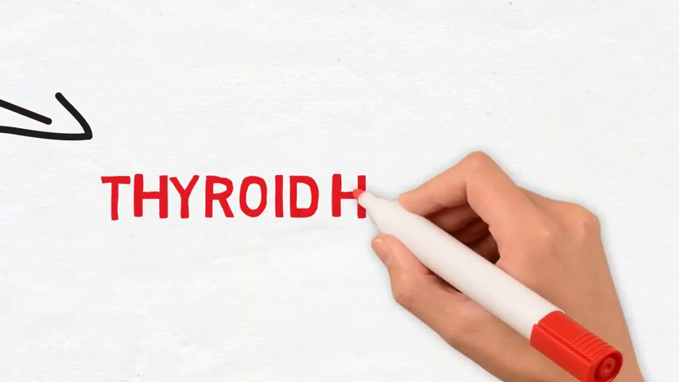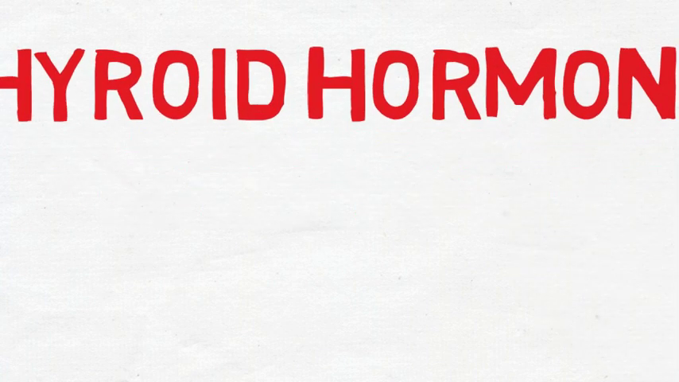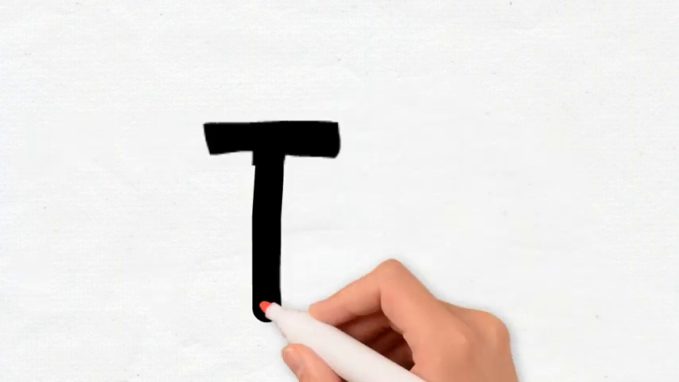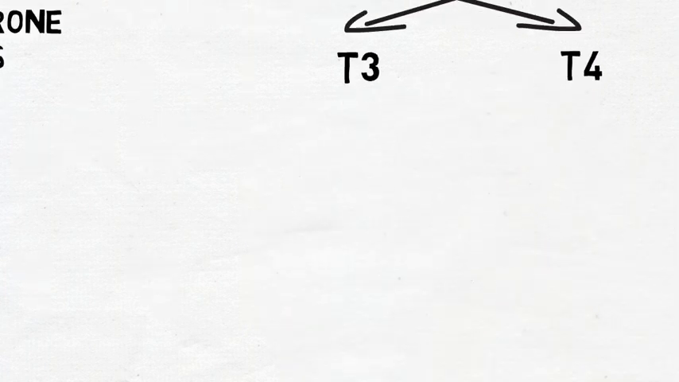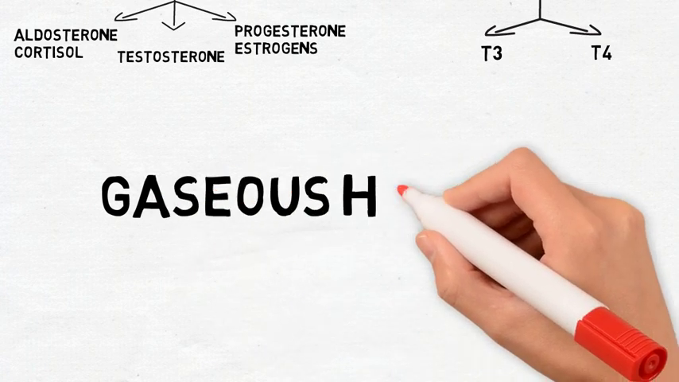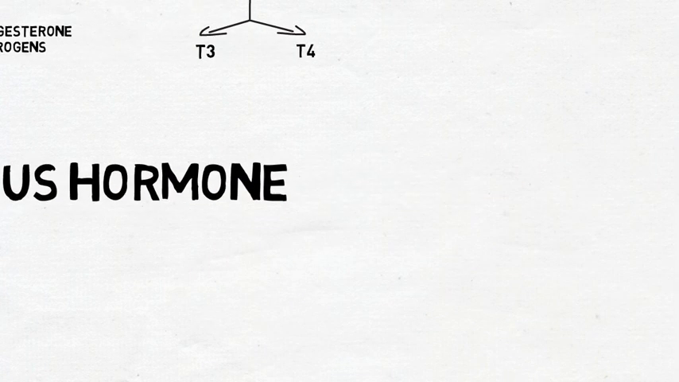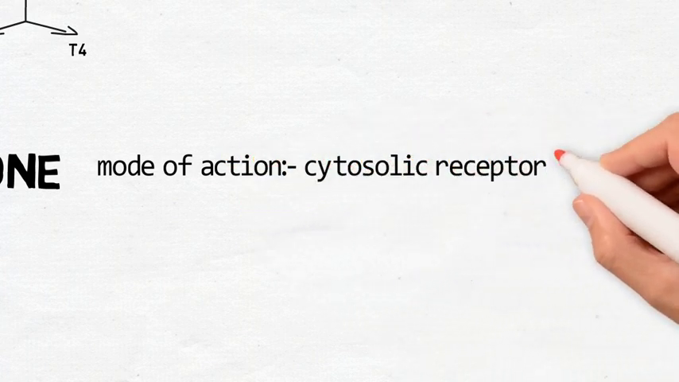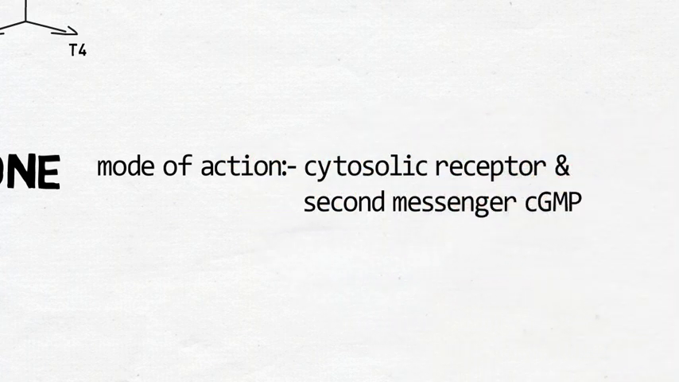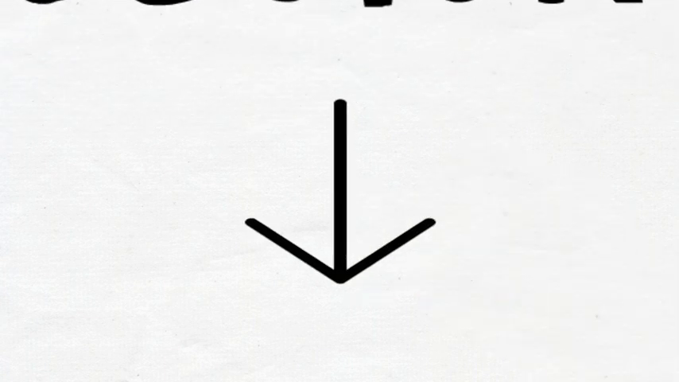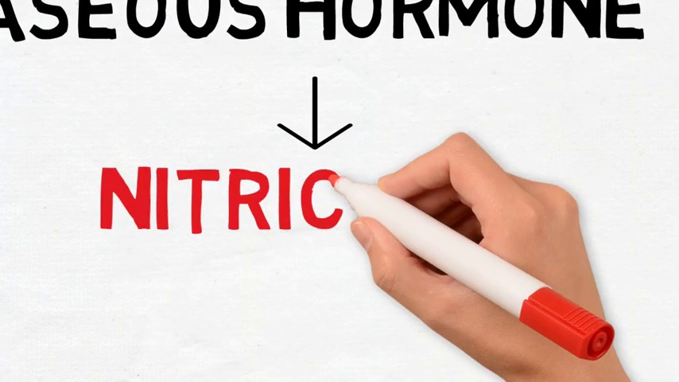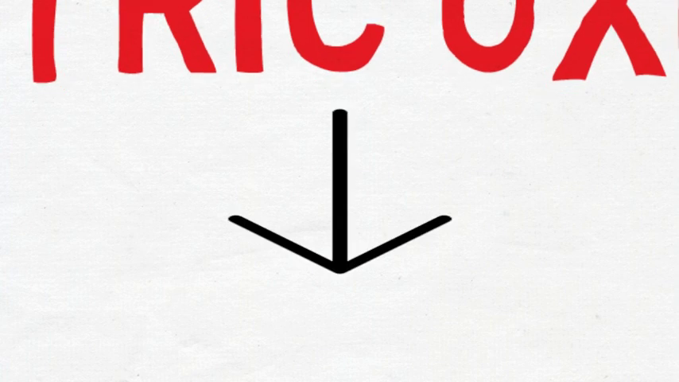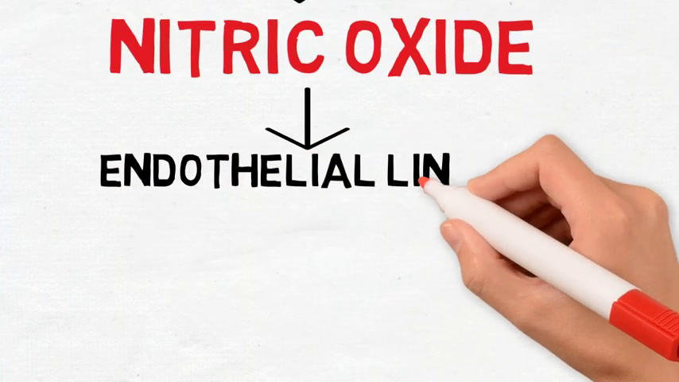The second subtype is thyroid hormones. The first example is T3, triiodothyronine, and the second is T4, tetraiodothyronine, which are secreted by the follicular cells of the thyroid gland. The last is gaseous hormones, and the mode of action is via cytosolic receptor, and the second messenger is cyclic GMP. The example of gaseous hormones is nitric oxide, which is secreted by the endothelial lining of the blood vessels.